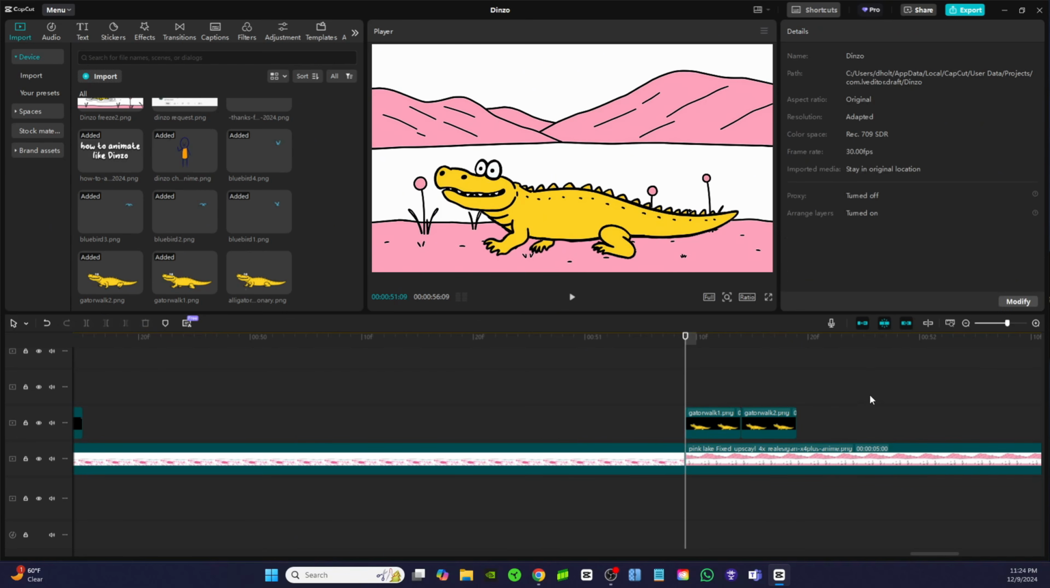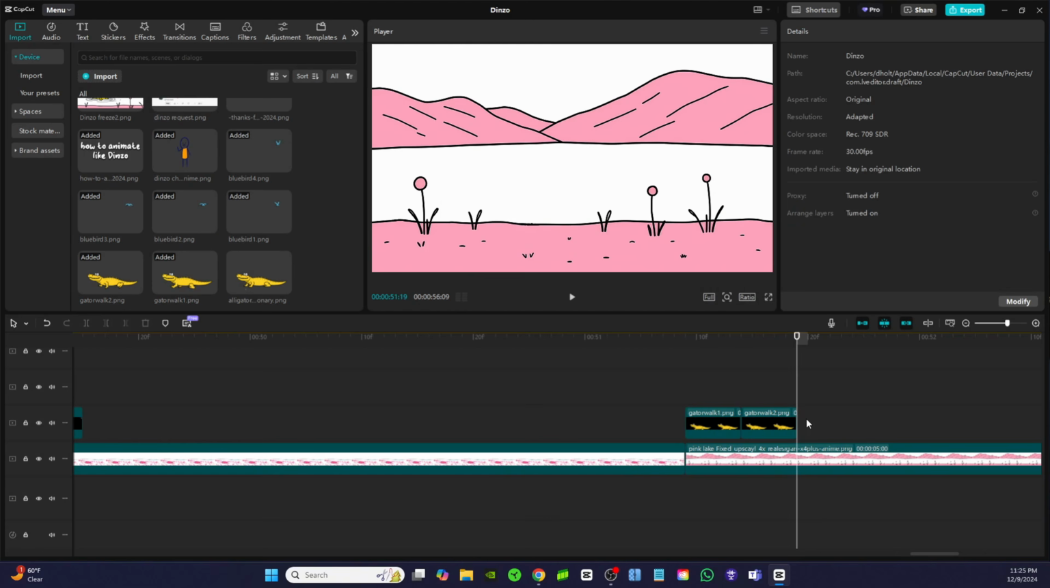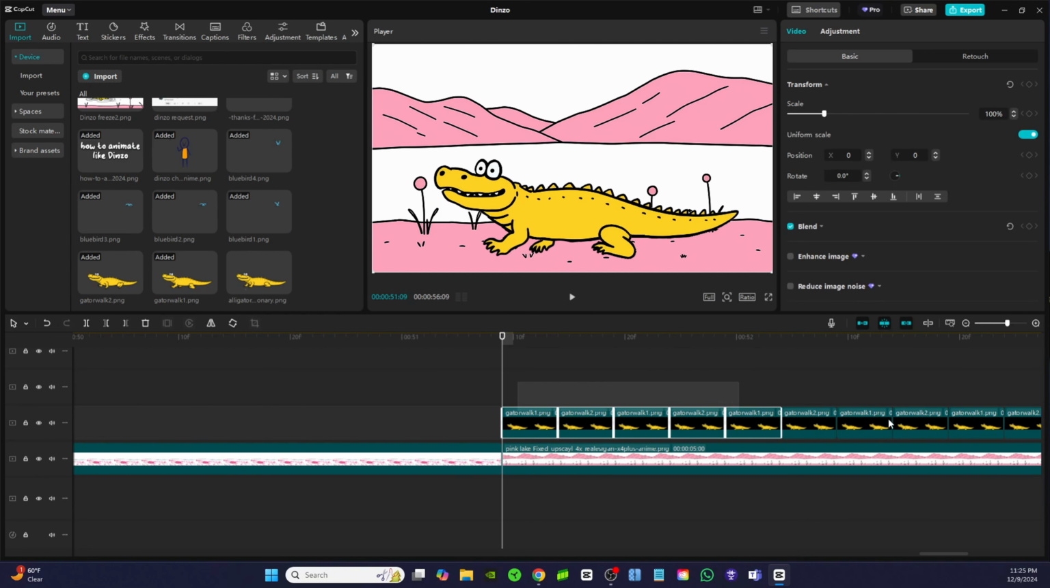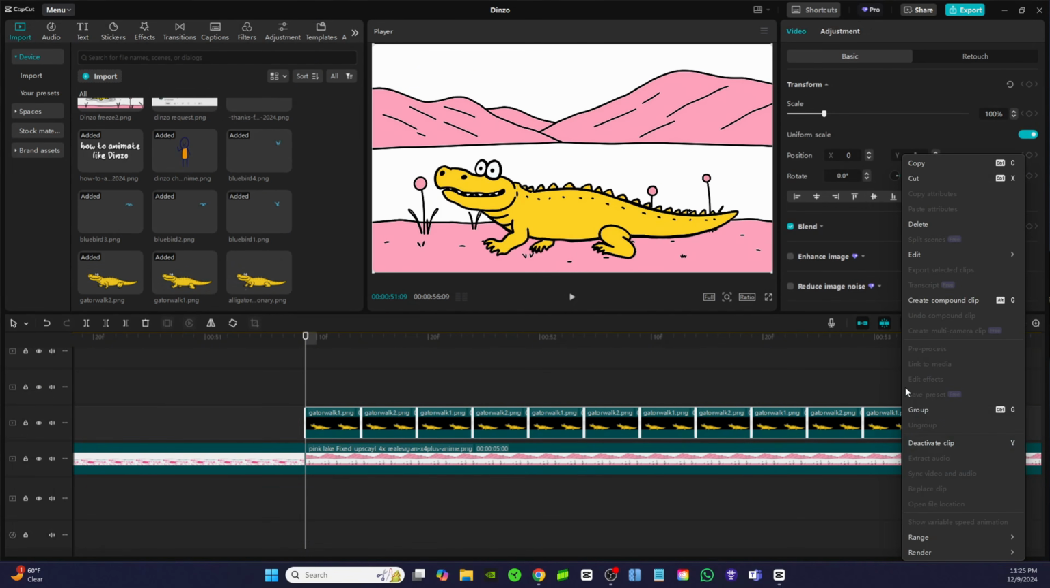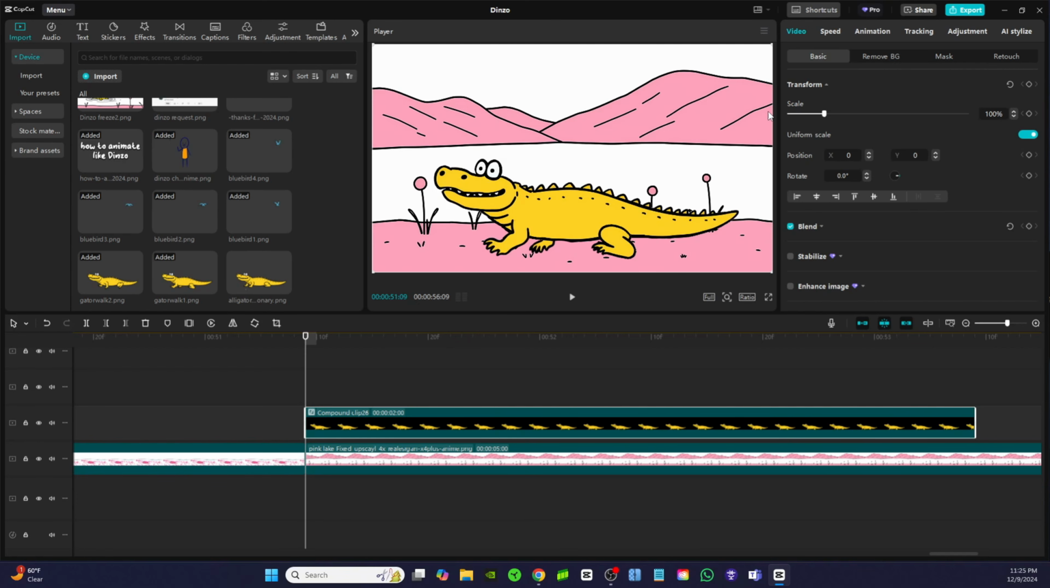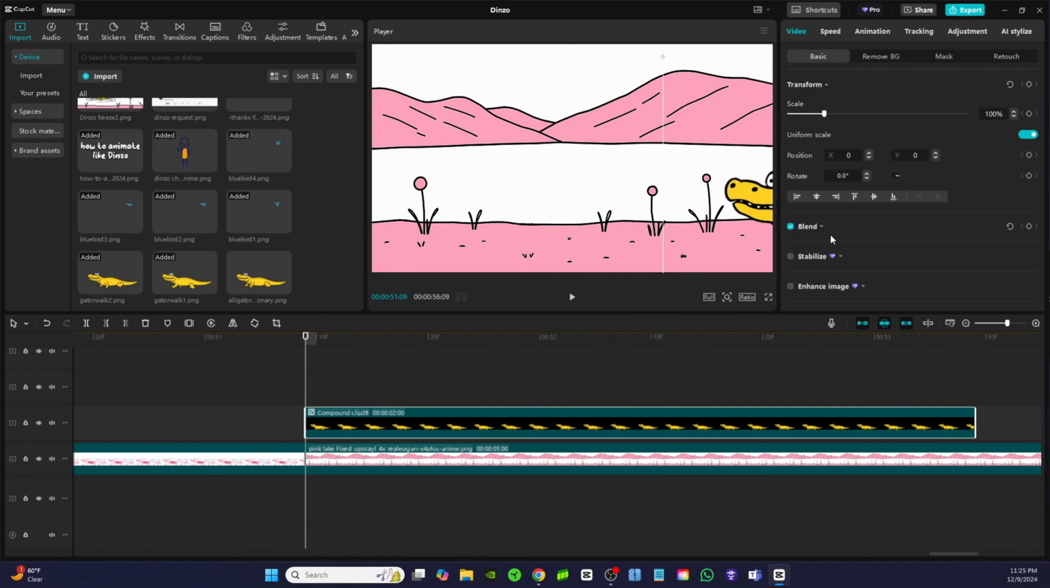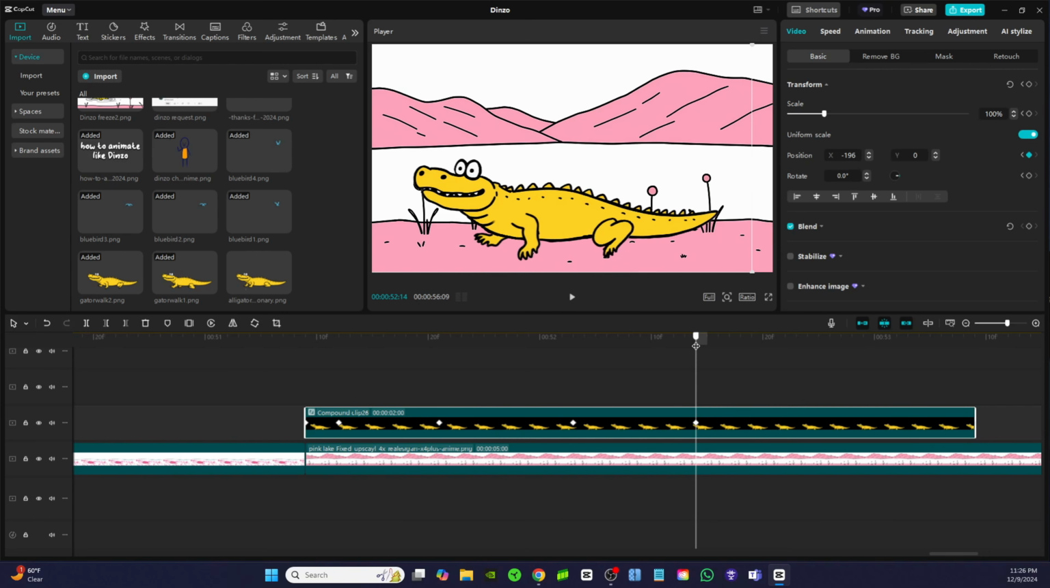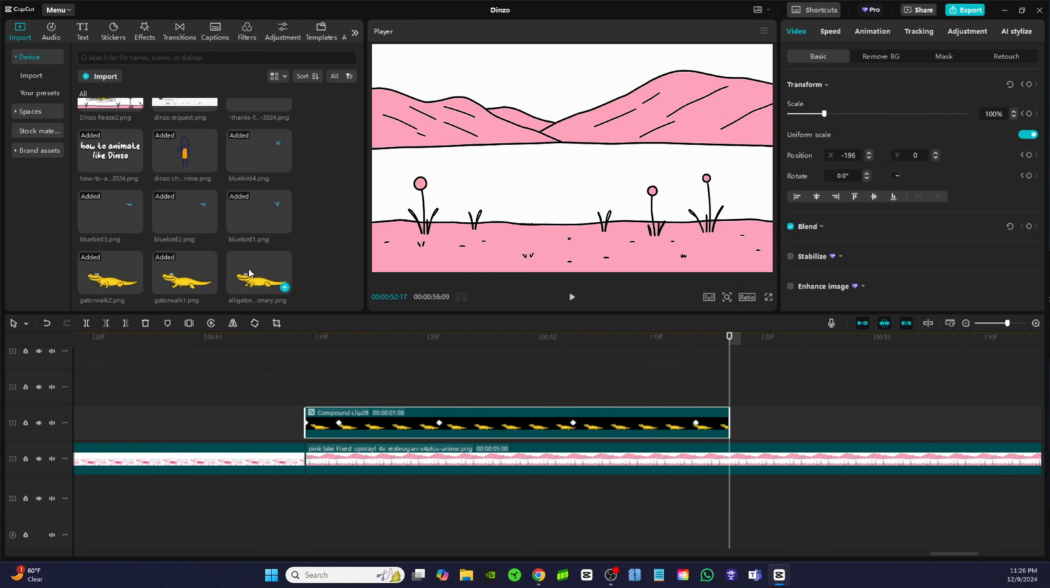And now what we can do is just copy and paste, and now we can highlight all these clips, click on create compound clip, and we can use our keyframes to make him walk. So we'll start him all the way over here on the right side of the screen, and we'll create that first keyframe, and then we'll go over a couple frames and move him forward. And let's just say we want him to stop right about there. What we can do is we can cut this clip, and we can bring in the stationary gator.